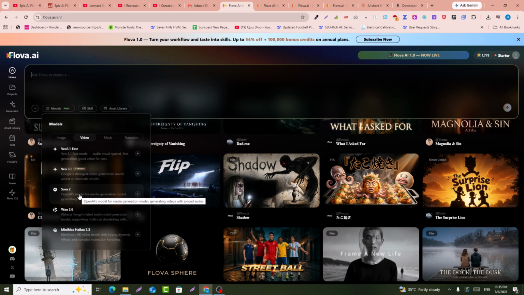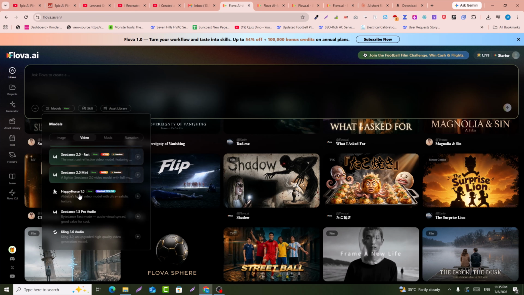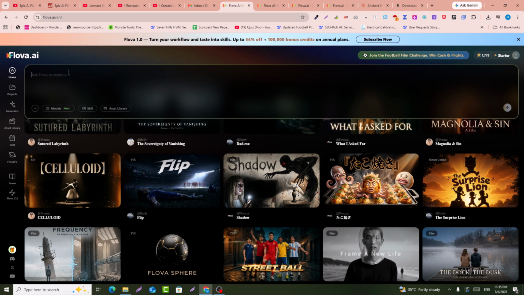Everything that you can use here without any extra charges or connecting other tools with Flova AI. So this is a connected and combined website where you can use the combined tools within just a few seconds.